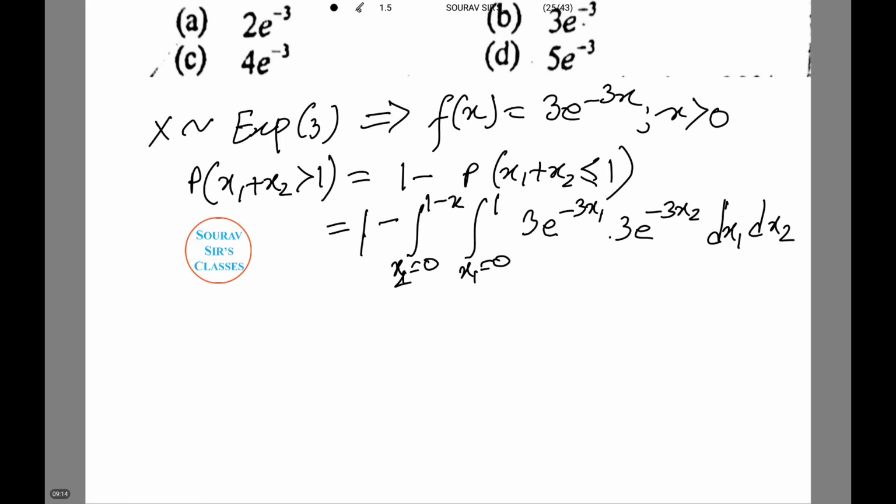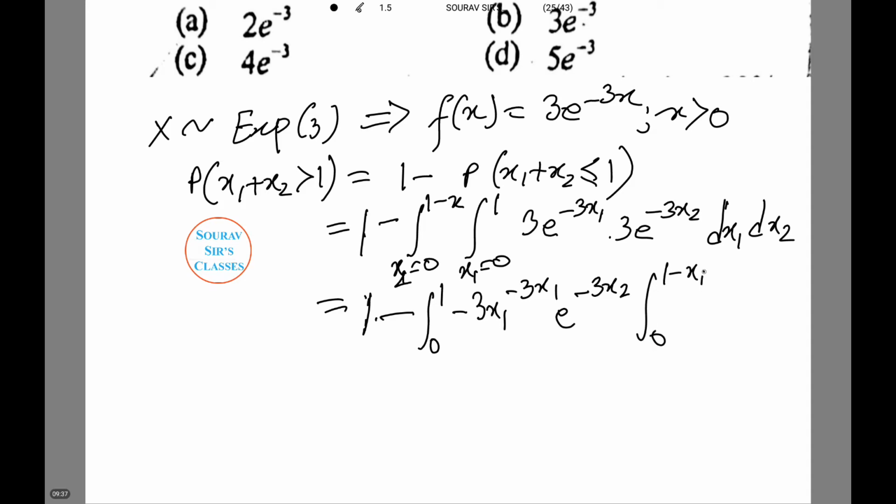We'll integrate the first one, and this comes to 1 minus integration from 0 to 1 of minus 3 X1, minus 3 X1 e to power minus 3 X2, integrating from 0 to 1 minus Xi, dXi.